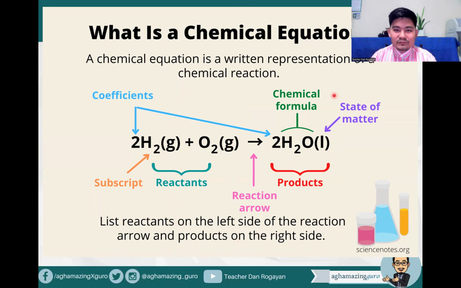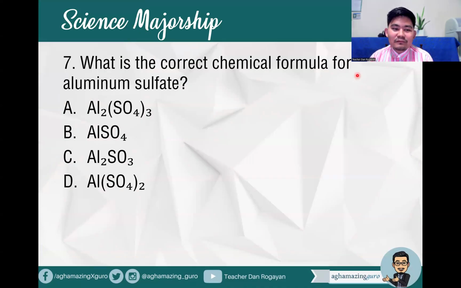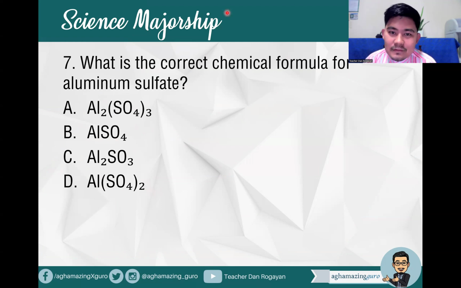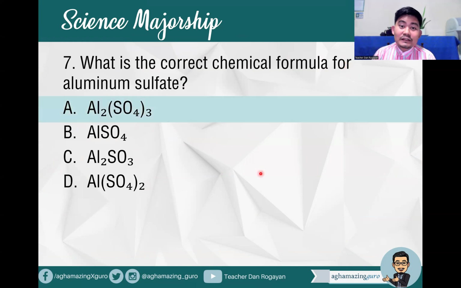Okay? So next item, item number 7. What is the correct chemical formula for aluminum sulfate? A, Al2(SO4)3, B, AlSO4, C, Al2SO3, D, Al(SO4)2. So what's your answer? Okay. So for the chemical formula, aluminum sulfate, that's correct. Al2(SO4)3. So that is the correct answer.